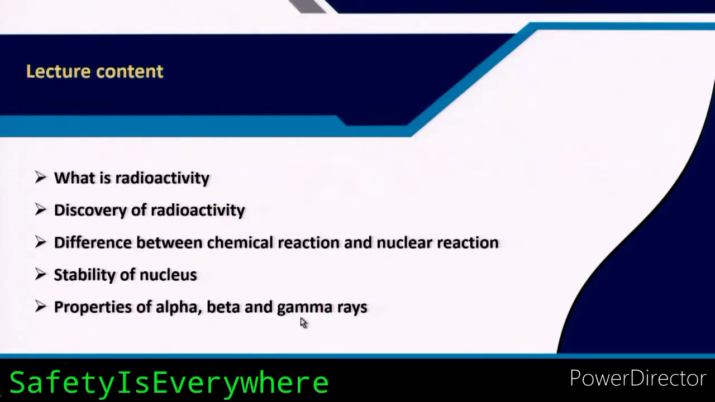Welcome everyone. In this lecture I will discuss the basic things about radioactivity, then I will tell the history, that means how radioactivity was discovered, then the difference between chemical reaction and nuclear reaction, because this chapter is for nuclear reaction. I already discussed many things about chemical reaction, but now I am coming to nuclear reaction. So, I will tell you what is the difference between these two. Then stability of nucleus, what makes a nucleus very stable or unstable, and then properties of alpha, beta and gamma rays I will discuss.